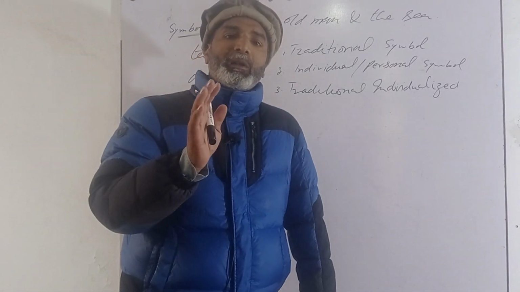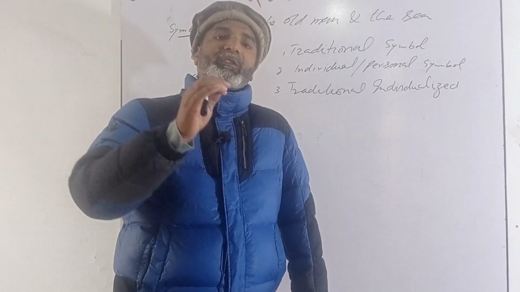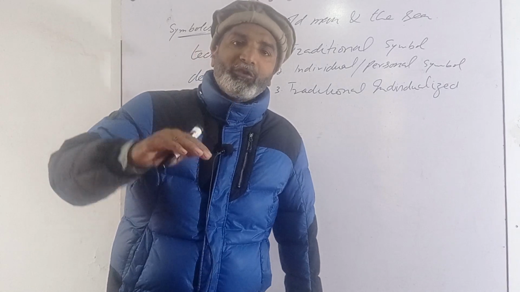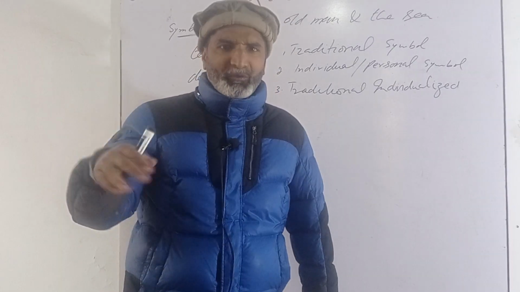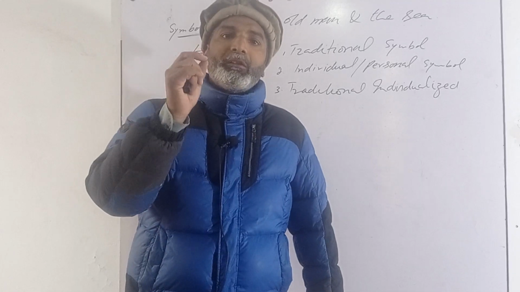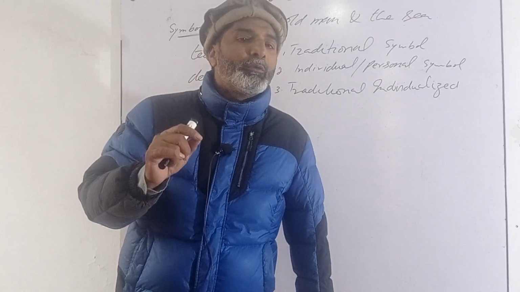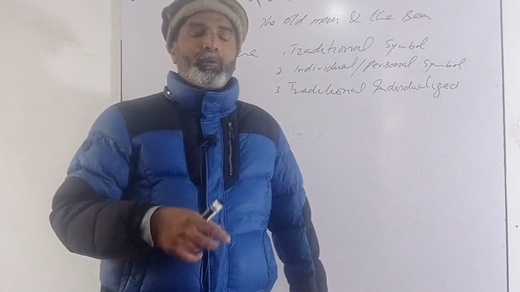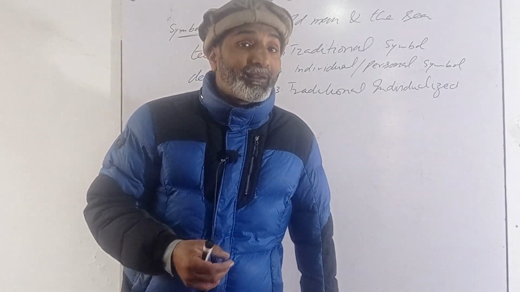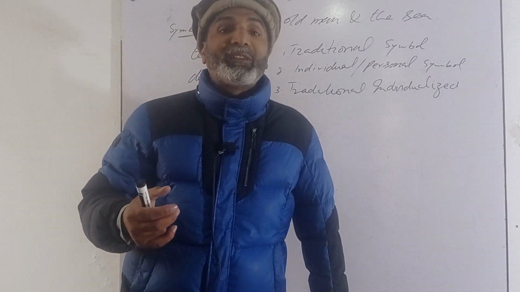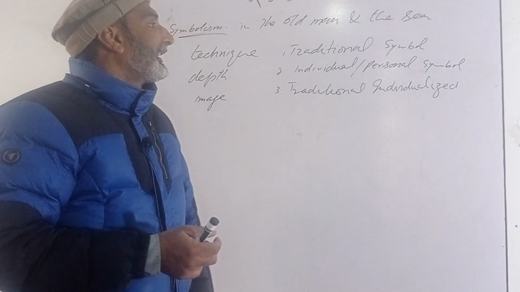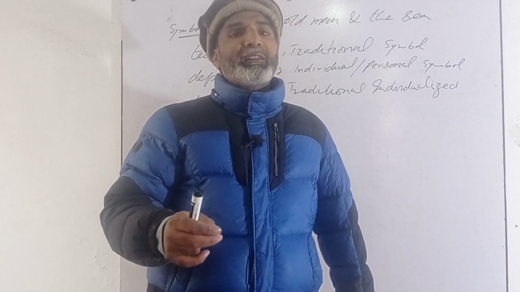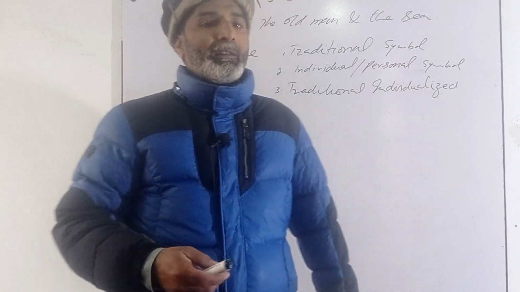Individual symbol is that symbol which a particular writer, a specific writer uses, which has not been used by any other writer before him. After him, some other writers may use. However, an individual symbol is not used before that writer by any other writer. For example, Donne uses the symbol of prince in prison for man. Prince in prison is an example of individual symbol.